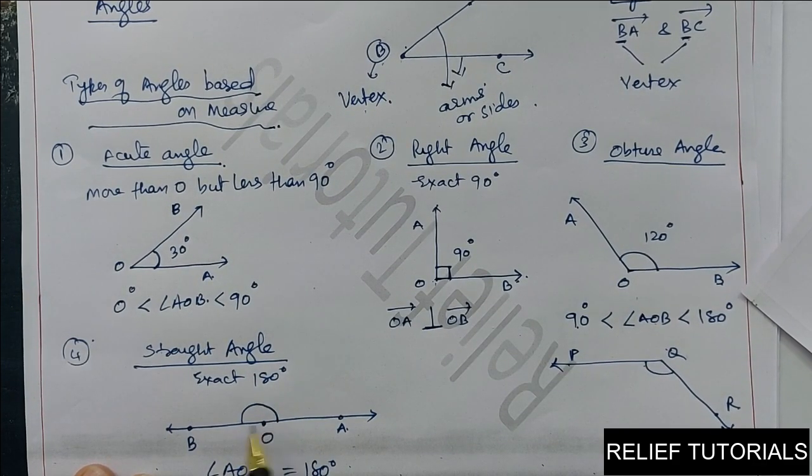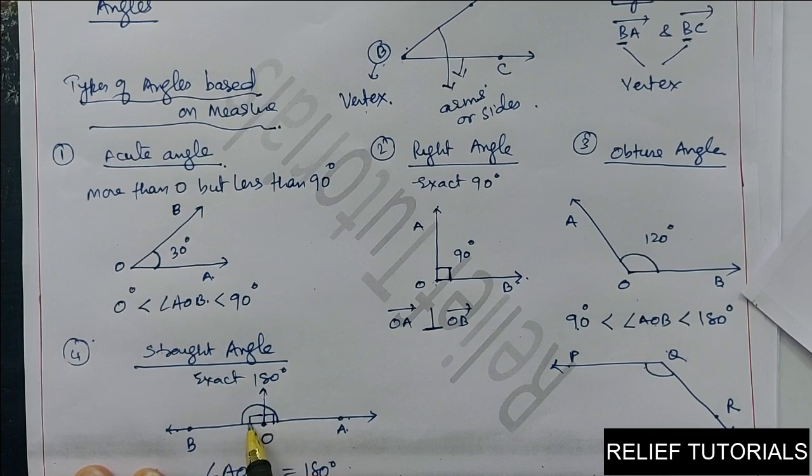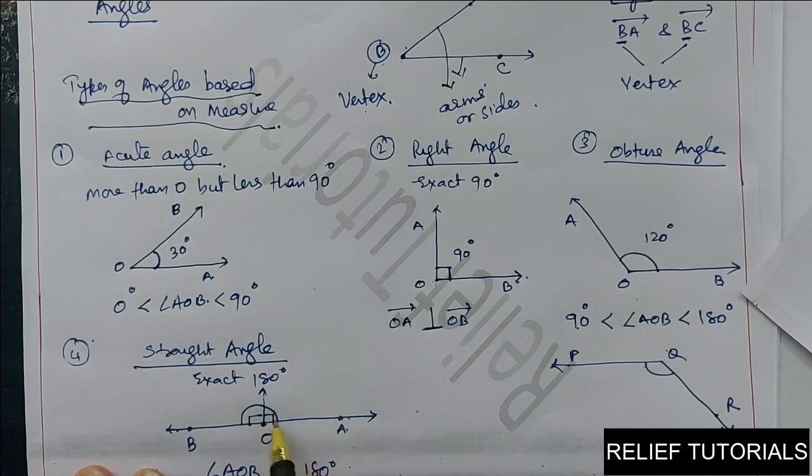Here you see the two arms OB and OA are opposite arms. Have you got it? OB and OA are exactly opposite arms, so they form an angle of 180 degrees. Or we can say a straight line has two right angles. If I draw a straight line, this is 90 degrees, this is also 90 degrees. So a straight line has two right angles. This is called a straight angle.